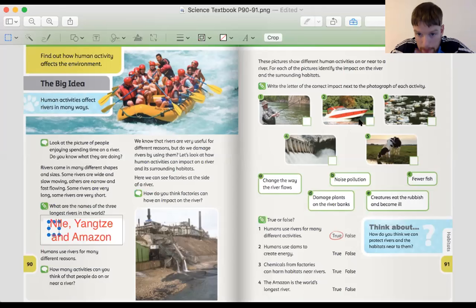Number 1 here is fishing. Number 2 is a speedboat. Number 3 is plastic rubbish in a river. Number 4 here is a dam. So a dam is something that's used on a river to change the height of the water.